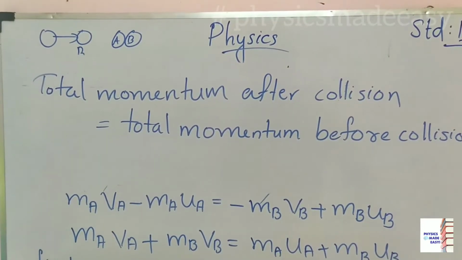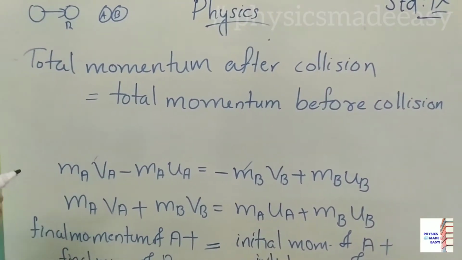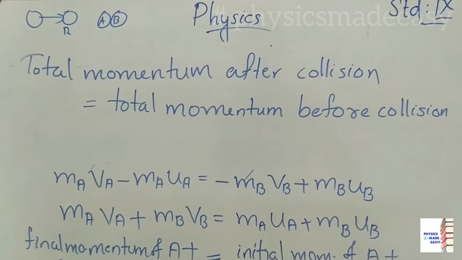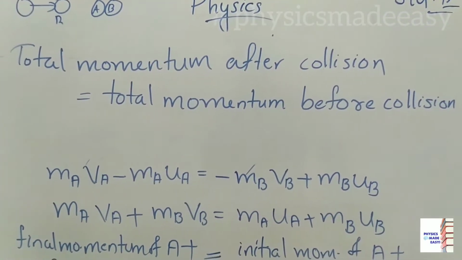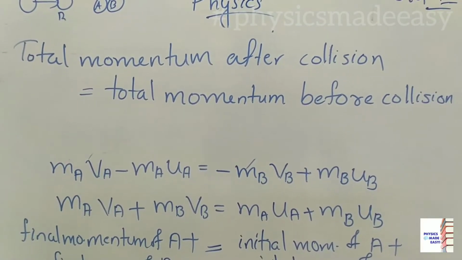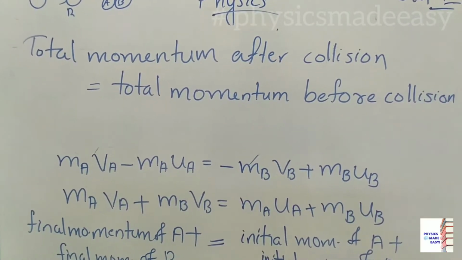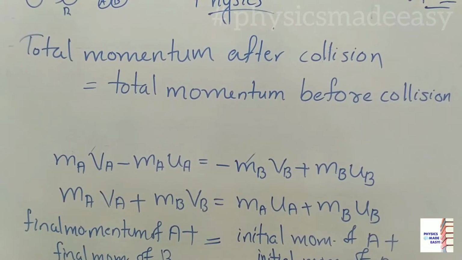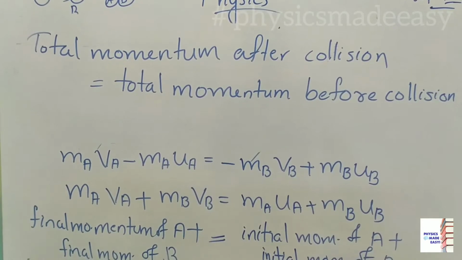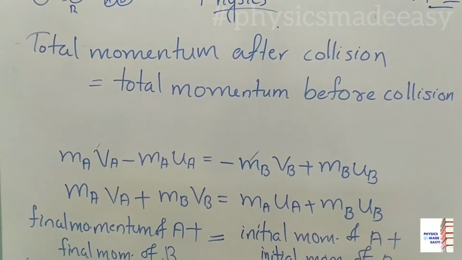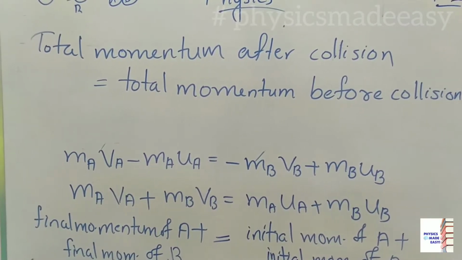That means here the total momentum is a constant. Total momentum remains conserved. We can call this as law of conservation of momentum. According to law of conservation of momentum, we can say in an isolated system, total momentum remains a constant. Total momentum remains conserved, that is not changing there. Or we can say like this way, if you are considering this collision process, we can say total momentum before collision is equal to total momentum after collision.